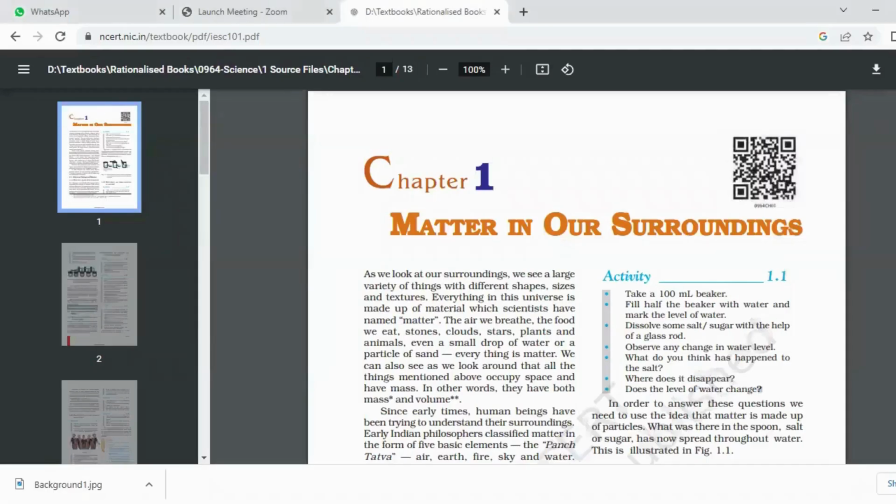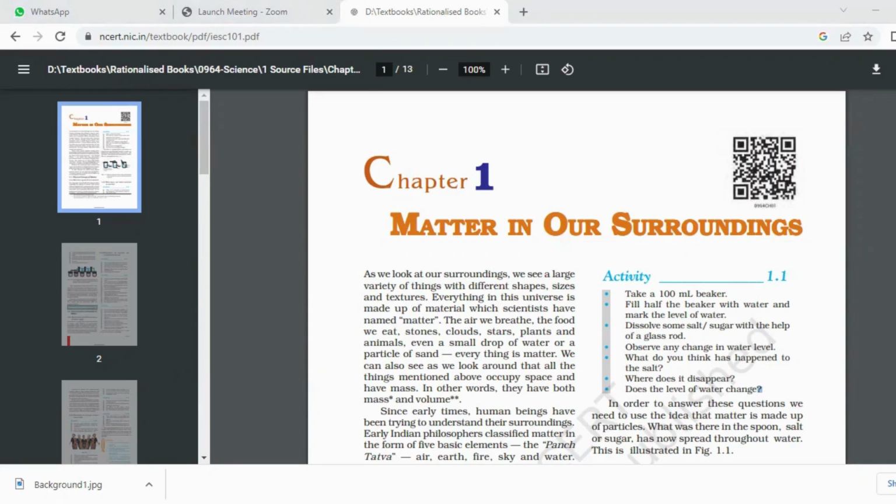In maths, you must have read about mass and volume, especially. What is volume? Volume is the capacity of something. Volume is the capacity. Fine.